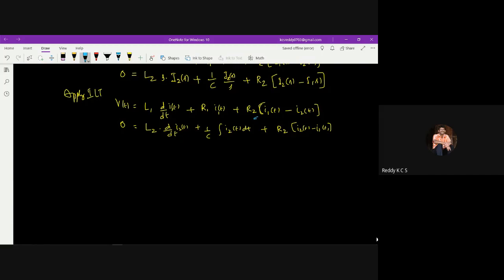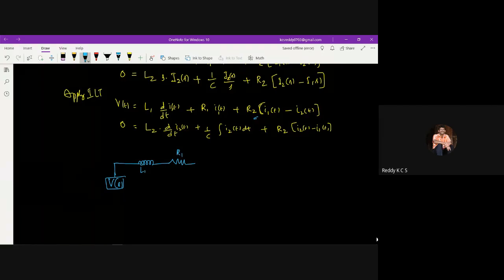Now I'll write the equation here. First, V of S is given, the voltage is given to this equation. First and foremost, L1 is connected directly and R is also connected directly. So L1 and R1, I'll write. This is R1. This is L1.